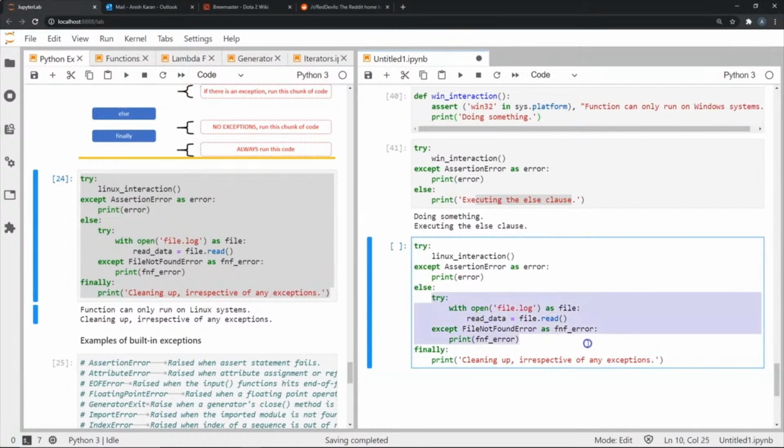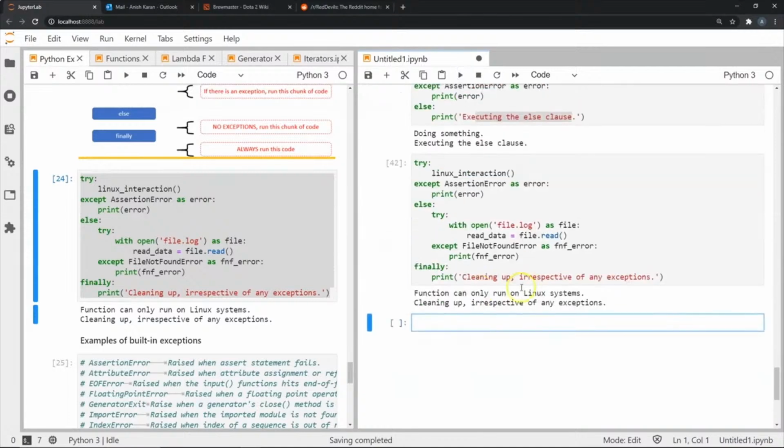and I will try this particular block of my statement, which is where I'm trying to read a particular file that does not exist. And it's very important that you note that within the else block, I have another try and except block, and this is perfectly legal and perfectly valid in our program. We can do this. So think of it like this. I'm first trying this. If I have an error, then I do this and I don't execute this. But if I don't have an error, then I execute this whole statement, which contains its own try and except block. Alright. But regardless of whether I get an error here or not, I will always execute this portion of my statement, under the finally clause.